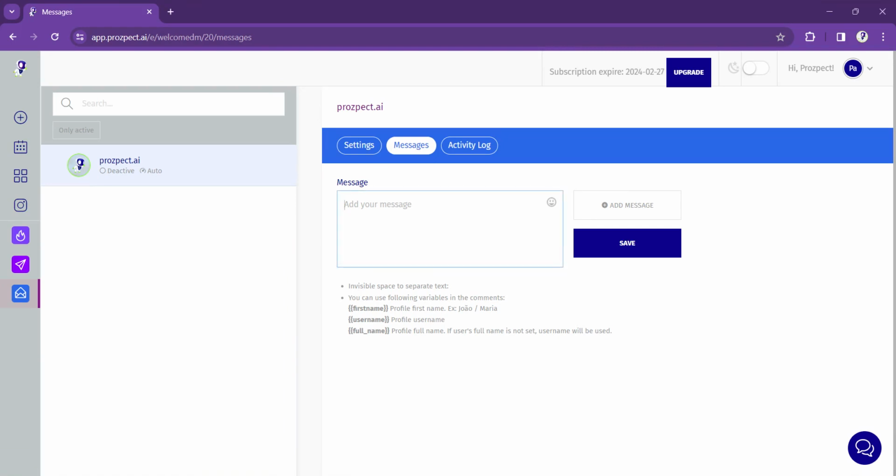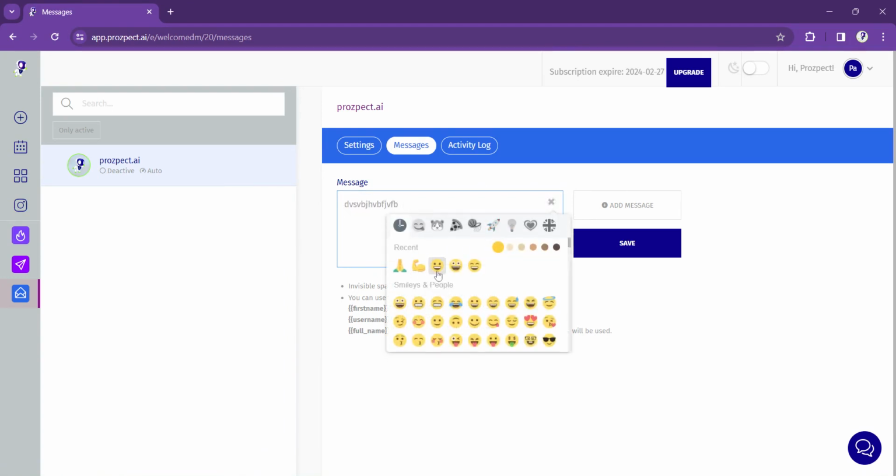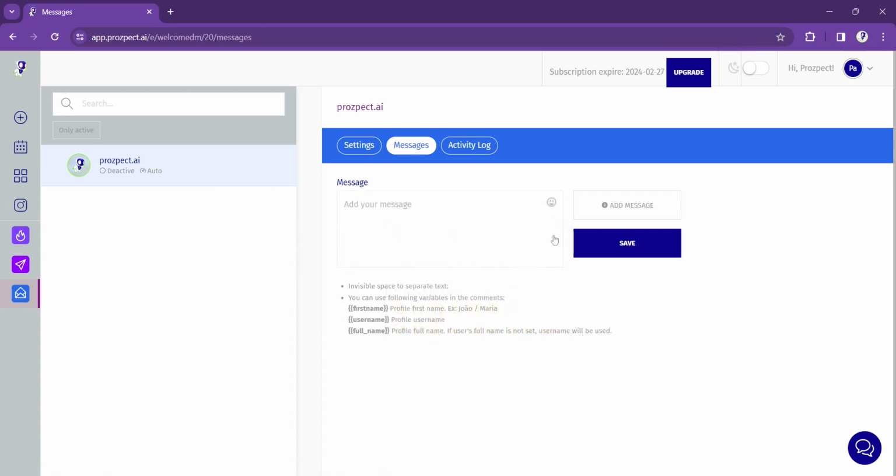Right here. What you do, by the way, you can type here, you can add emojis. I should have started with that, right? But you can type in whatever you like. You can add emojis. Now, this I don't use. Okay, I'm gonna tell you that. I'm gonna tell you why.